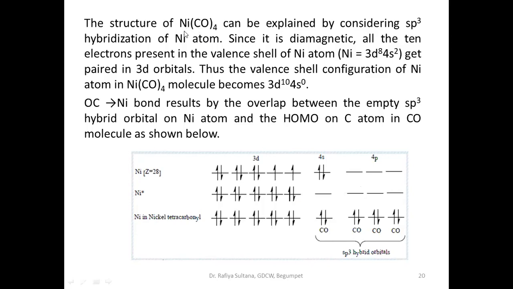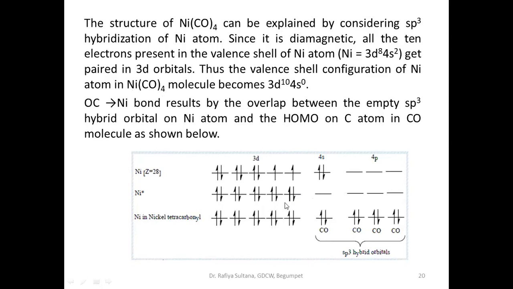So how many vacant orbitals should nickel have? 4, equal to the number of ligands. The metal should have empty orbitals equal to the number of ligands. Since there are 4 ligands here, the metal should have four vacant orbitals.